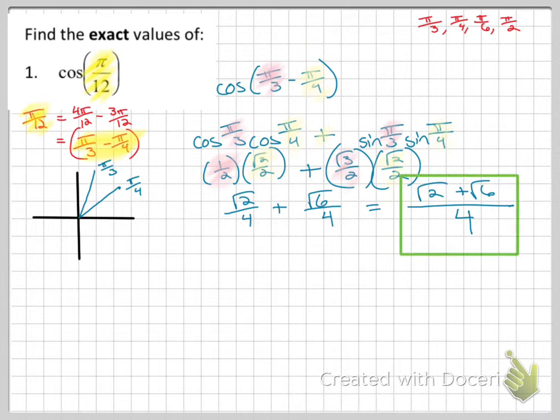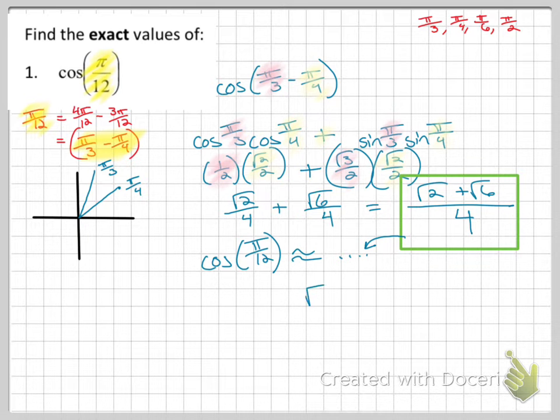And if you took the time to type in, you'd have to use radians, cosine pi over 12. It would give you some crazy decimal. And then you typed in this green box, it would give you the same crazy decimal. But we were able to do it with special triangles and we didn't need a calculator at all.